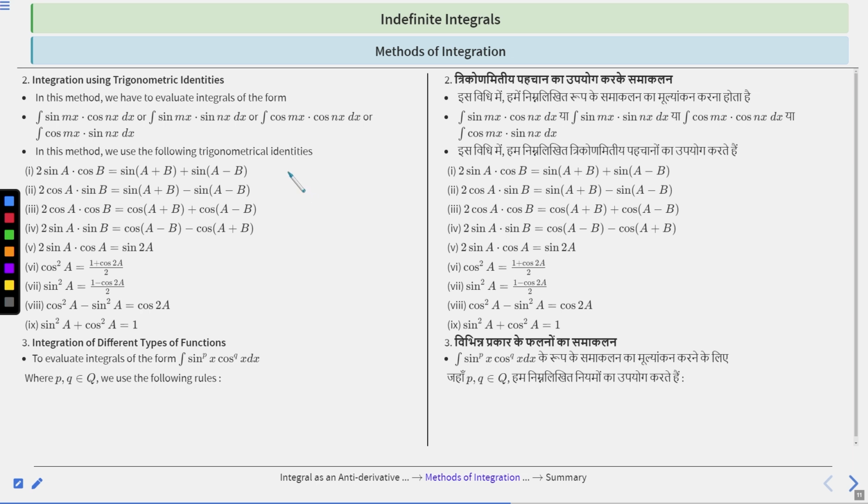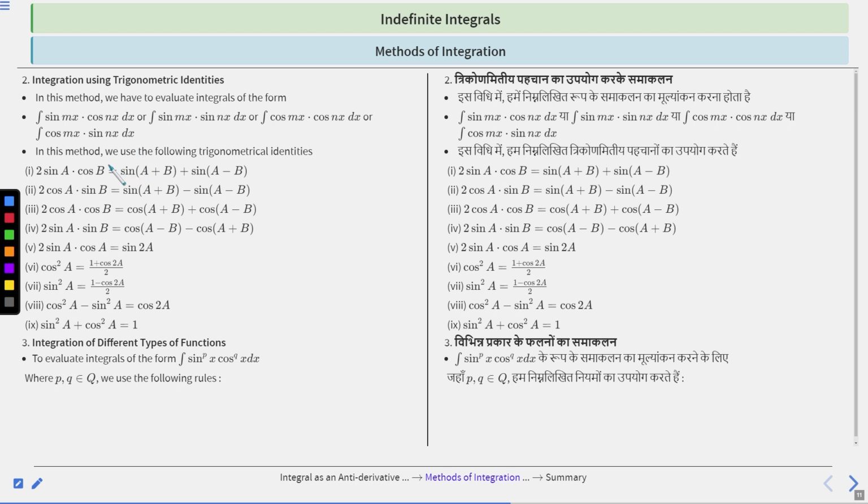Now, integration using trigonometric identities. In this method, we have to evaluate the integrals of the form integration of sin mx into cos nx dx, or integration of sin mx into sin nx dx, or integration of cos mx into cos nx dx, or integration of cos mx into sin nx dx, right?